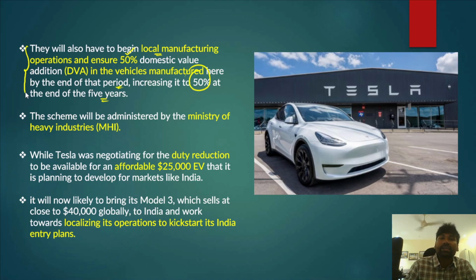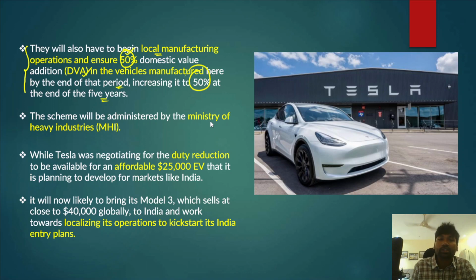That essentially means that if you want to locally manufacture them, then ensure 50% of domestic value addition in the vehicles manufactured. So that essentially adds domestic content in the manufacturing of these electric vehicles.